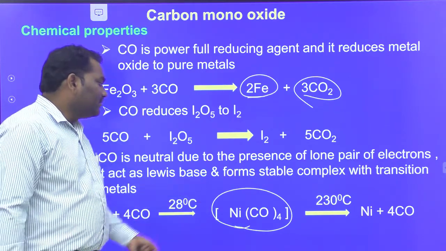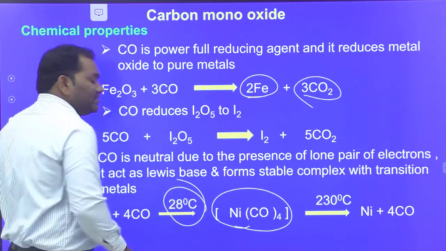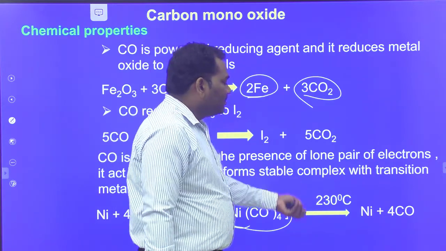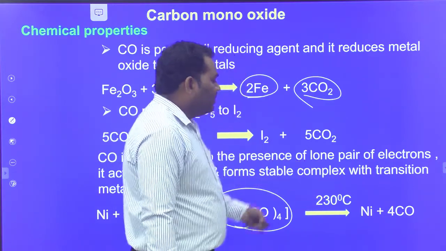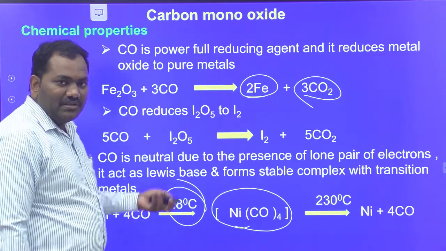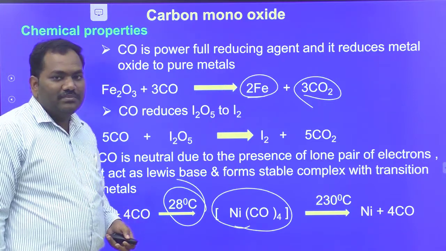The stability of this complex depends upon temperature. It is only stable at room temperature, that is 28 degrees centigrade. At 230 degrees centigrade, this complex breaks to form the individual compounds. This is about the properties of carbon monoxide.